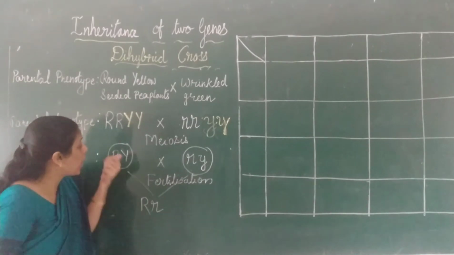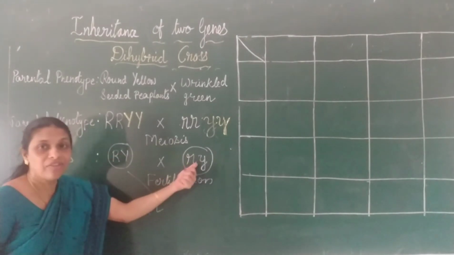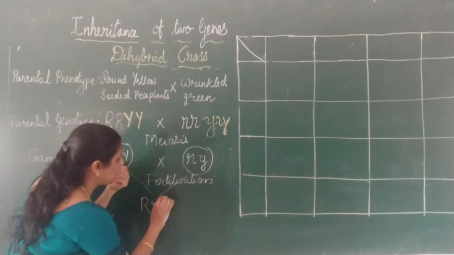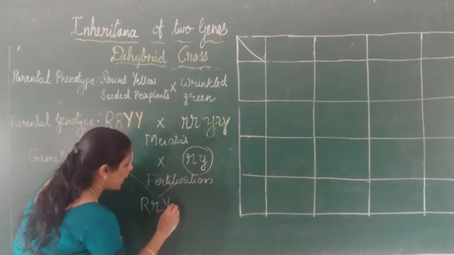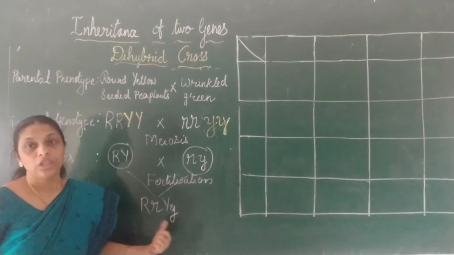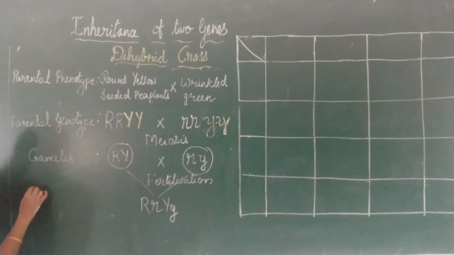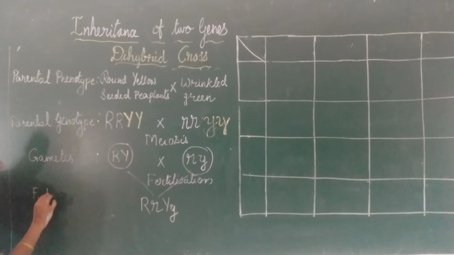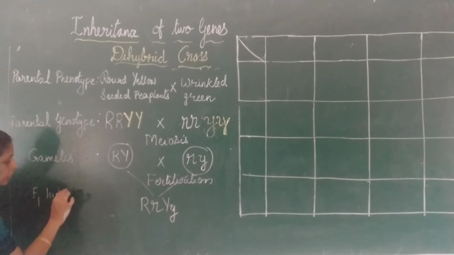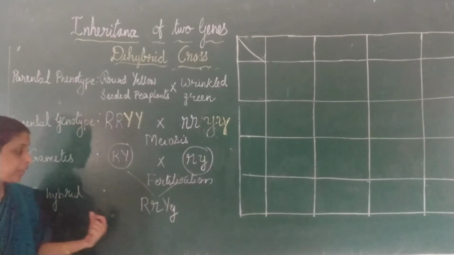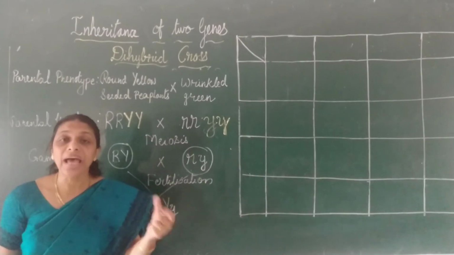Okay, so capital R from this parent and small r from this parent. Here capital Y from this parent and small y from this parent. So this will be the hybrid. Now what is this hybrid? This hybrid is called the F1, first filial generation. Right? This is the F1 hybrid, and this will be a dihybrid.